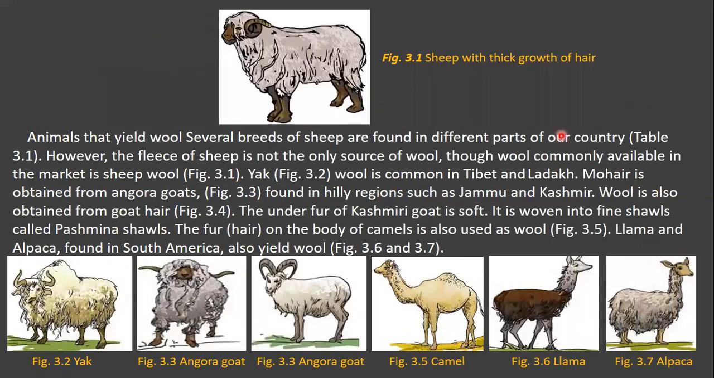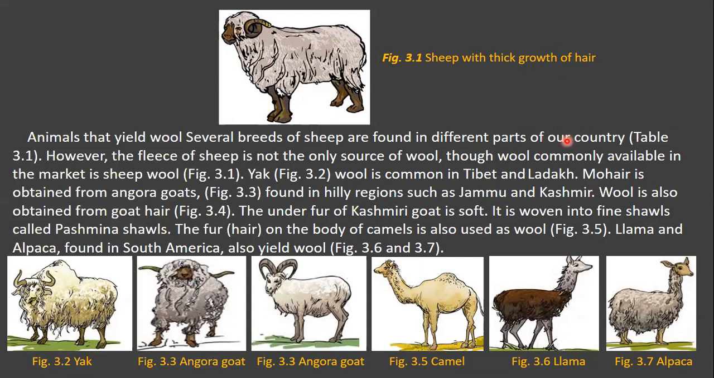See children, here is one picture, the sheep with the thick growth of hair. These are the hair. This is a thick growth of hair. And animals that yield wool. Several breeds of sheep are found in different parts of our country.